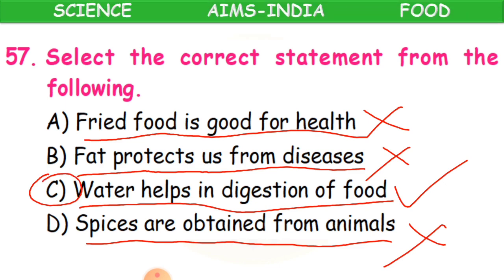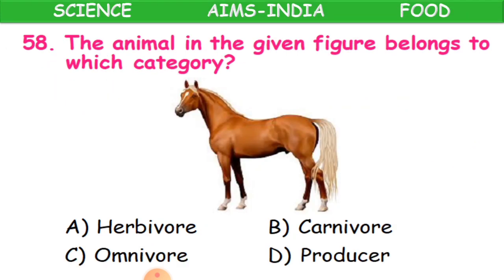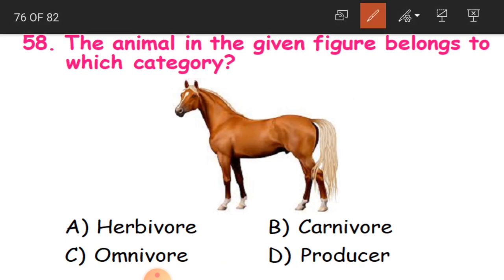Clear, children? Now, 58th question. The animal in the given figure belongs to which category? So the animal, what animal are we having? We are having a horse here. So this horse belongs to which category? Either it is a herbivore, carnivore, omnivore or producer. The answer is herbivore because a horse eats only plant food.